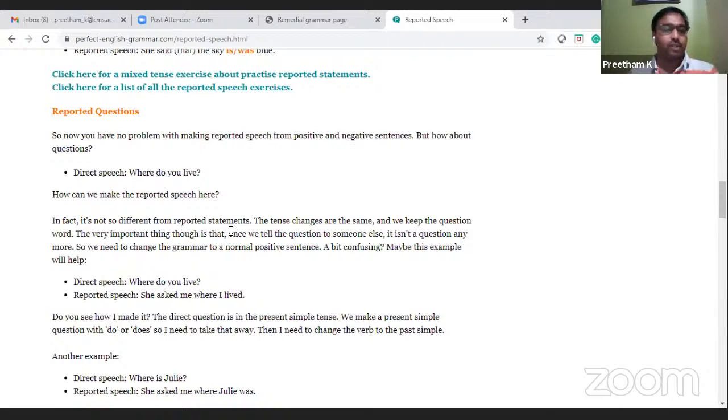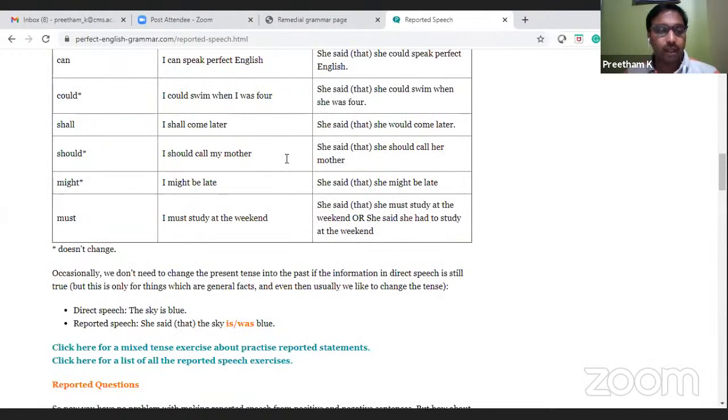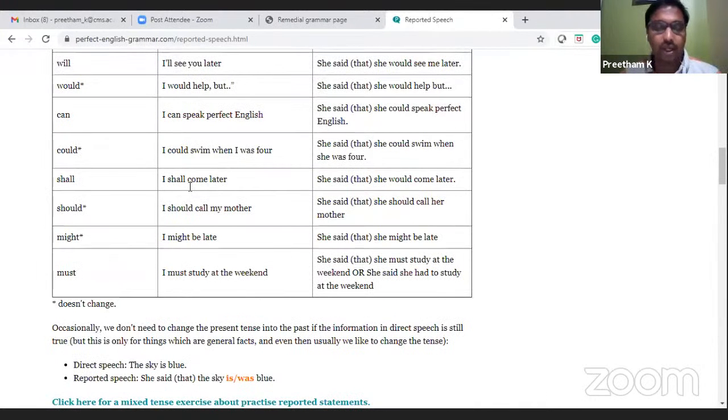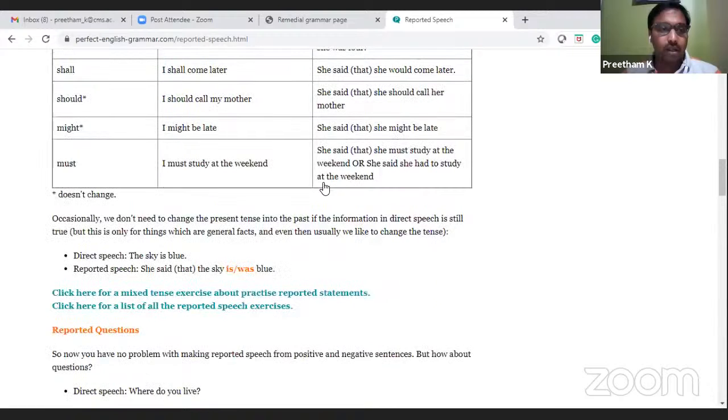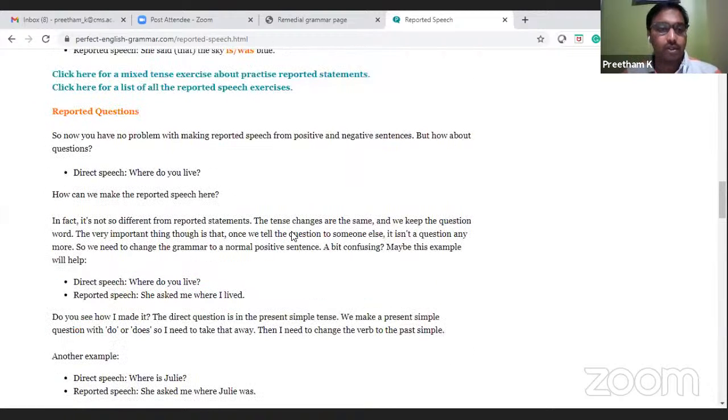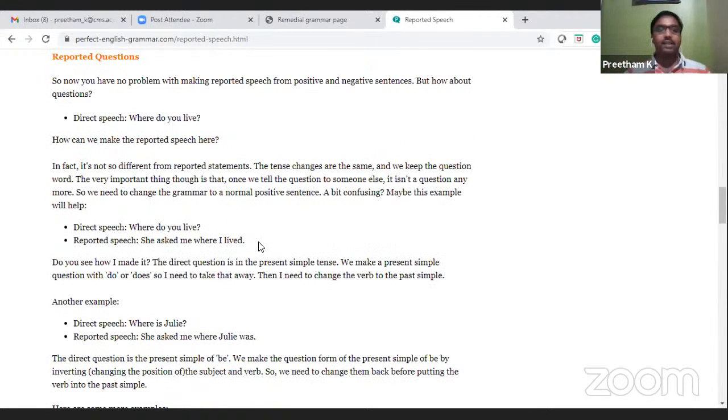Then reported questions. So now you have no problem with making reported speech from positive and negative sentences. But how about questions? Till here, you just converted a sentence, direct speech, into reported speech by making it into past tense, using the words like said and other things. Now, how are you going to change the questions in reported speech? Where do you live? How can we make the reported speech here? In fact, it's not so different from reported statements. The tense changes are the same, and we keep the question word.